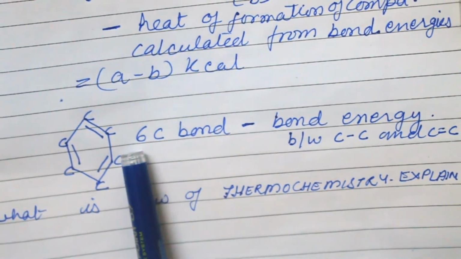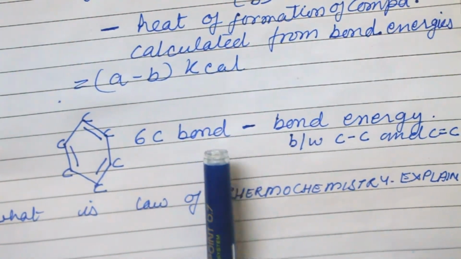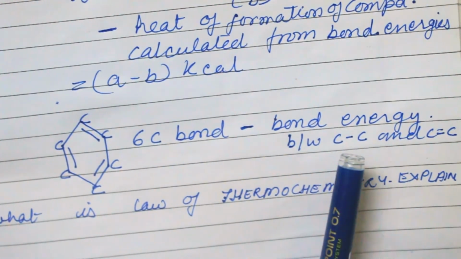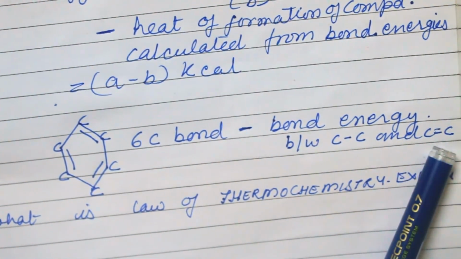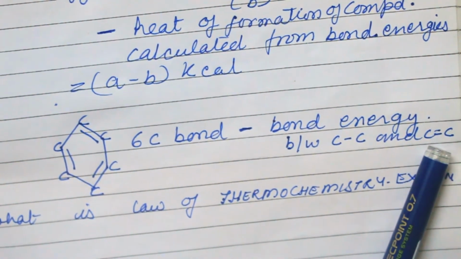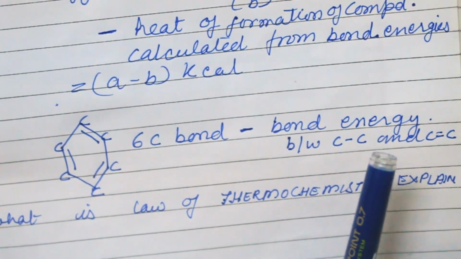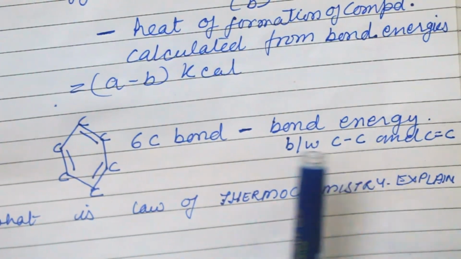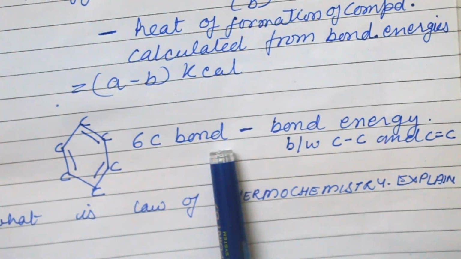So altogether they have 6 carbon bonds, from which we subtract the bond energy of the CC single bond and CC double bond. Both have different energy. That is why these are added up and deducted from the 6 carbon bonds.